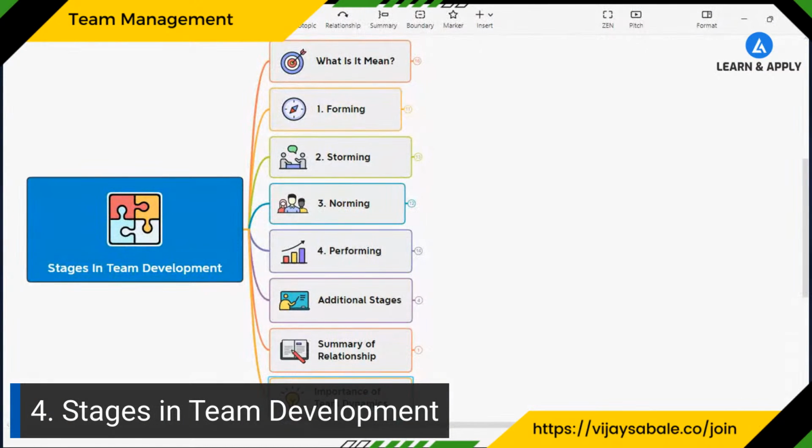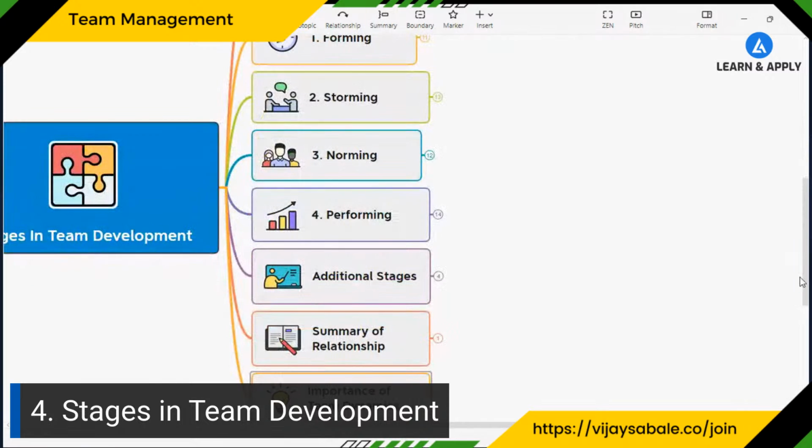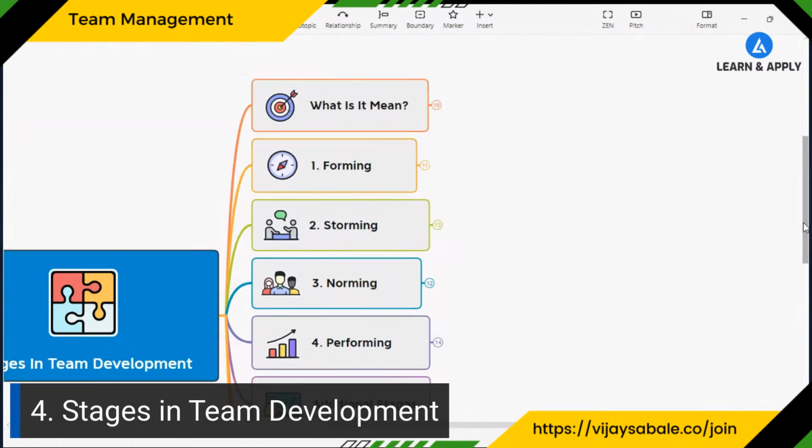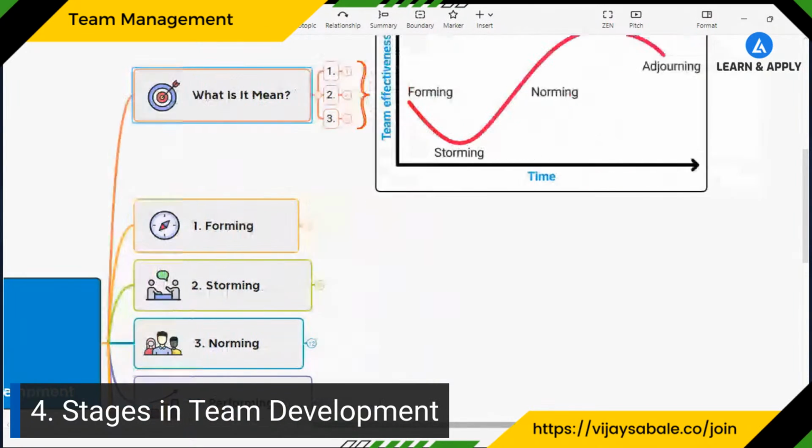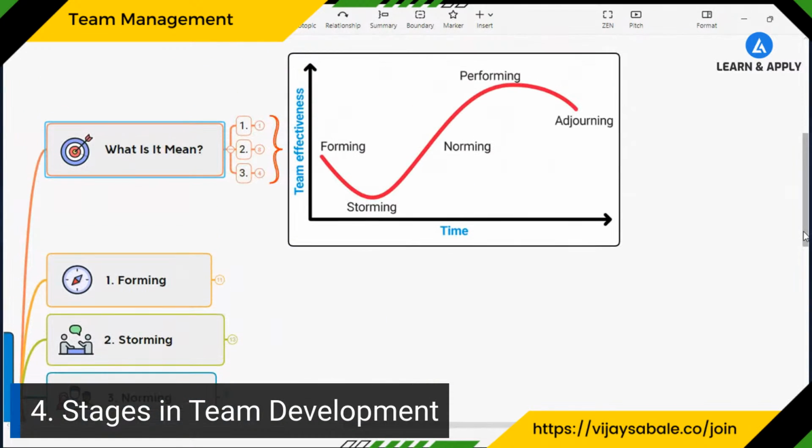Yes. So first let's understand what the stages in team development are. Please look at this diagram. This is very important, and it explains how the team is formed and how it functions across its life cycle.